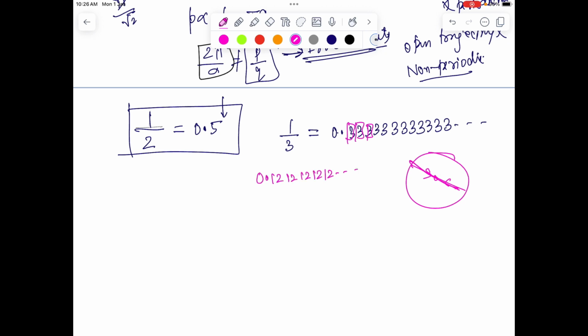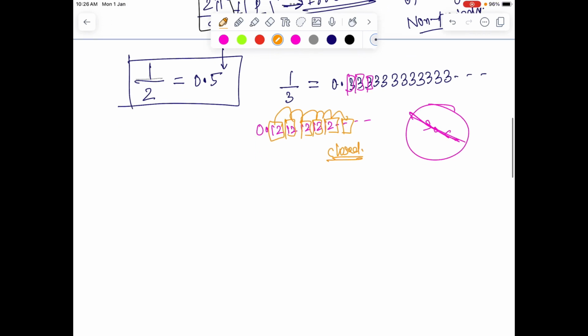Okay, we can have a rational number even like 0.12, 12, 12, 12, 12, and so on and so forth. So it represents the periodicity of this number 1, 2. And the loop is closed. Loop is closed in the sense that you already know exactly what track it will be having.